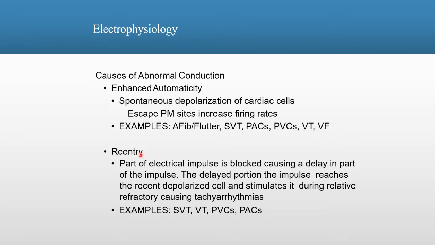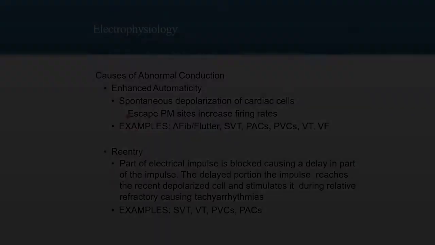Another is reentry. This is where part of the electrical impulse is actually blocked, causing a delay in part of the impulse. The delayed portion of the impulse reaches the recently depolarized cell and stimulates it during relative refractory, causing tachyarrhythmias. Examples include these: supraventricular tachycardia, ventricular tachycardia, PVCs or PACs.